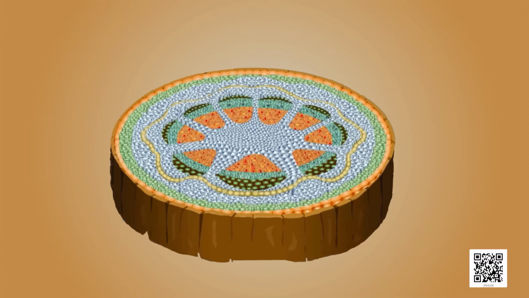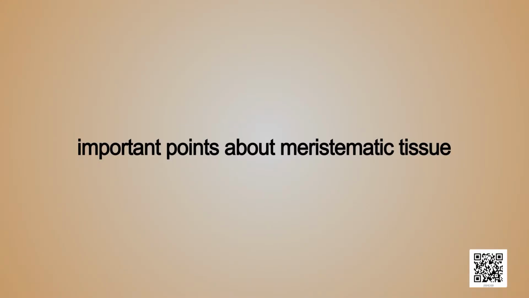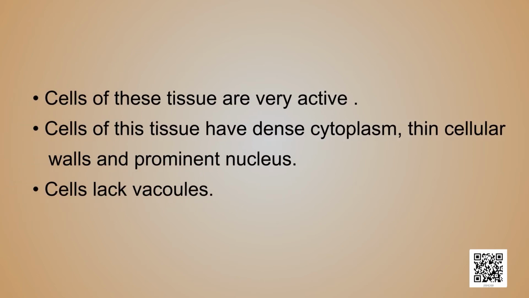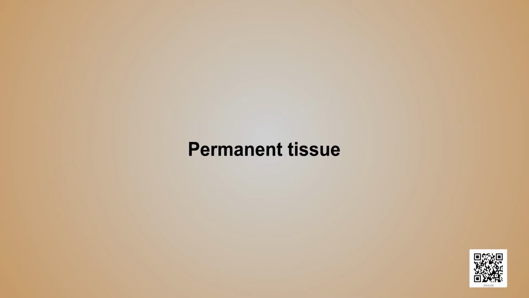Some important points about meristematic tissue. Cells of this tissue are very active. Cells of this tissue have dense cytoplasm, thin cellulose walls and prominent nuclei. Cells lack vacuoles. Children, after studying about meristematic tissue, let us now study about permanent tissue in detail.